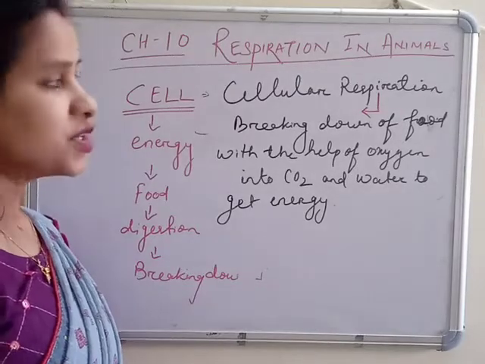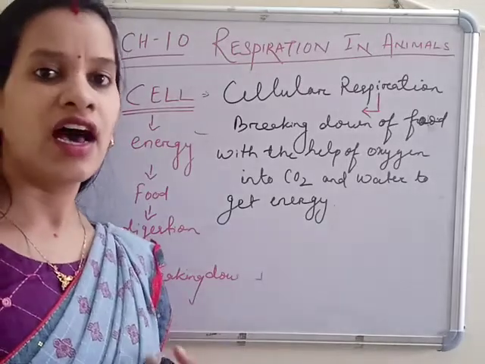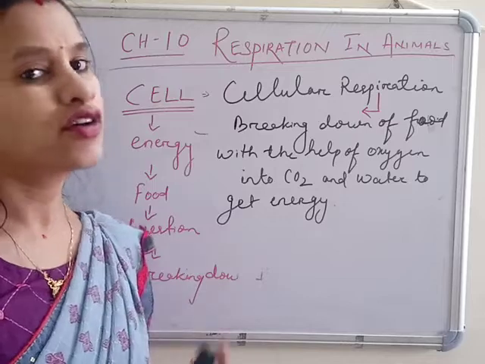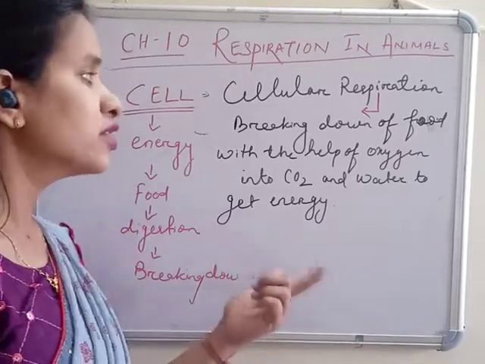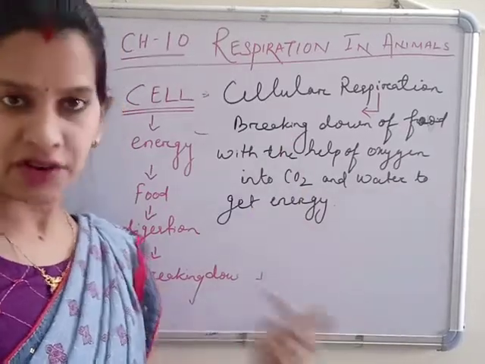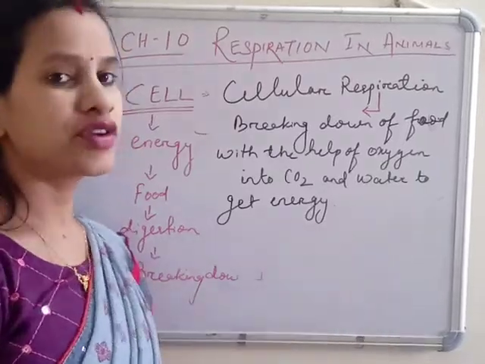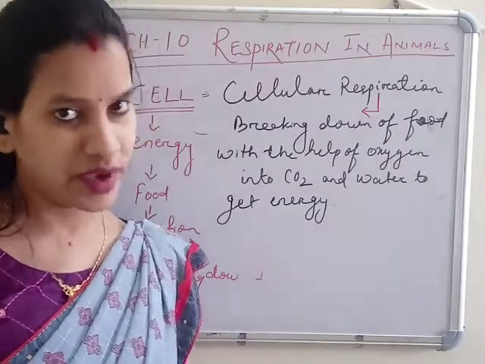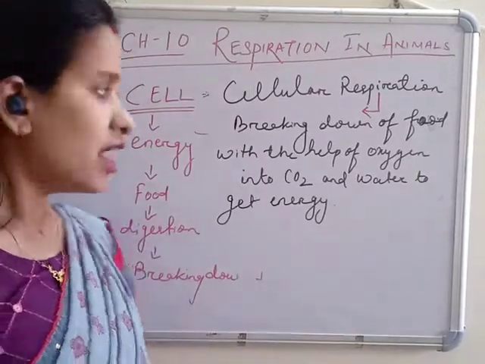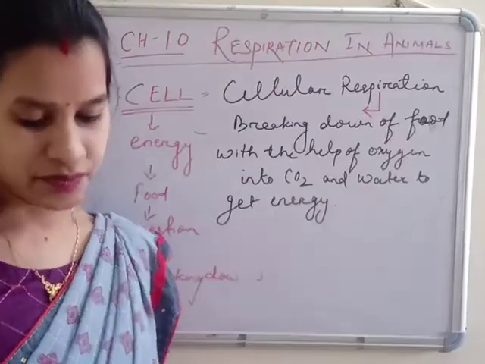So respiration is a combination of breathing and digestion. In breathing we take in oxygen, which helps to break down the food. The breakdown of food is called digestion, and then we get the energy, and carbon dioxide and extra water are removed from our body as waste. So this is called the complete respiration process. As it is done in the cell, it is also called cellular respiration.